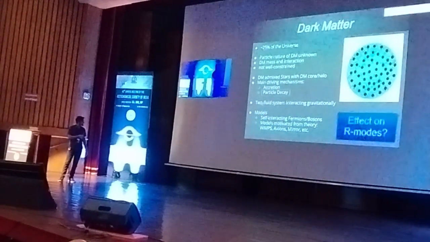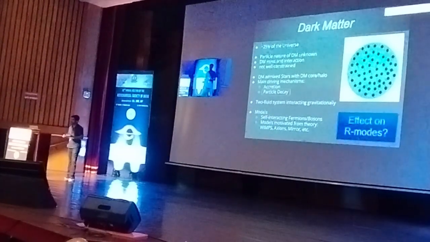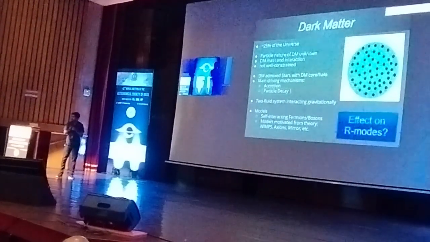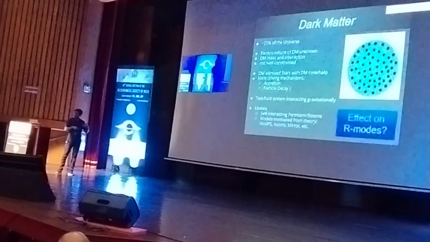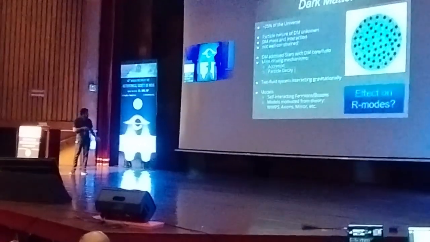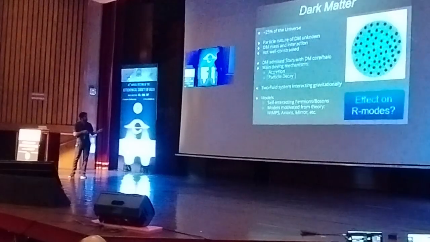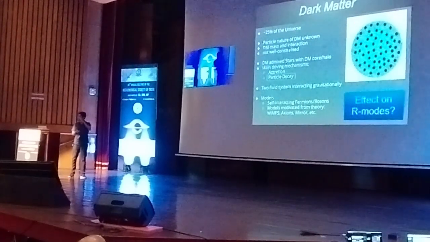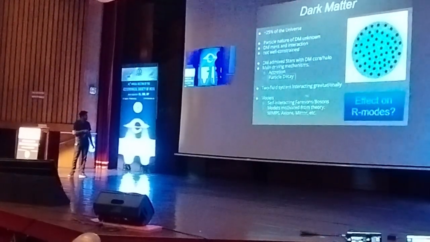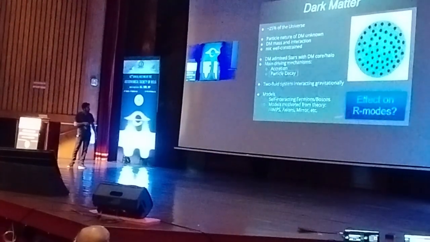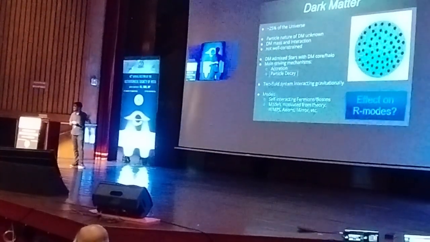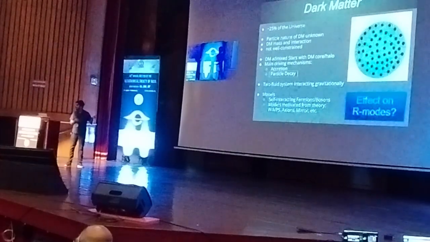Here in this model, since we have neutrons decaying into dark matter, we are generating dark matter particles within the bulk itself, and we can get high dark matter fractions as well. So we have such a scenario where we have neutron stars and now dark matter within it. There are different models for dark matter which people study. The main question that we ask is, what is the effect of this on R modes? And no one has studied this before.